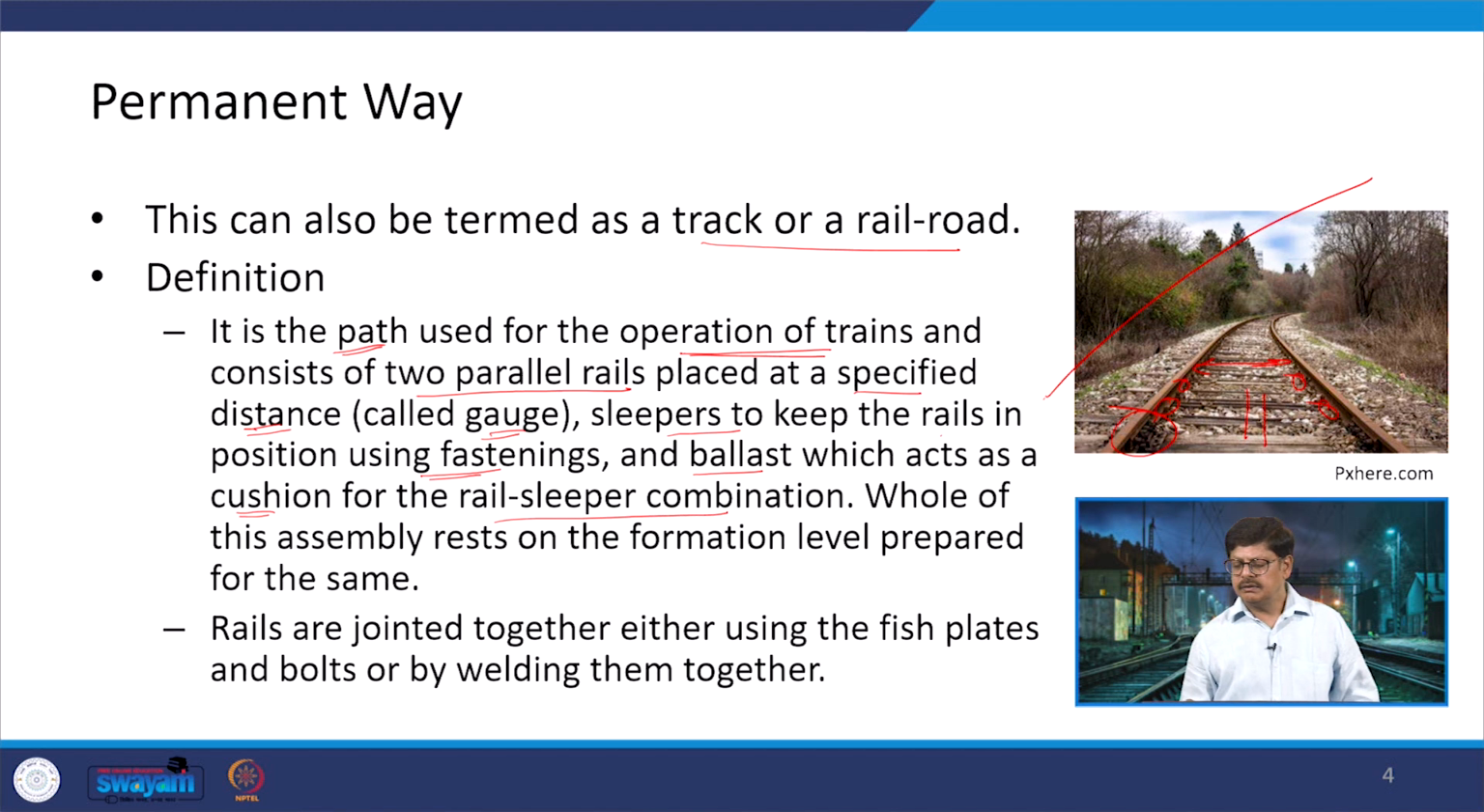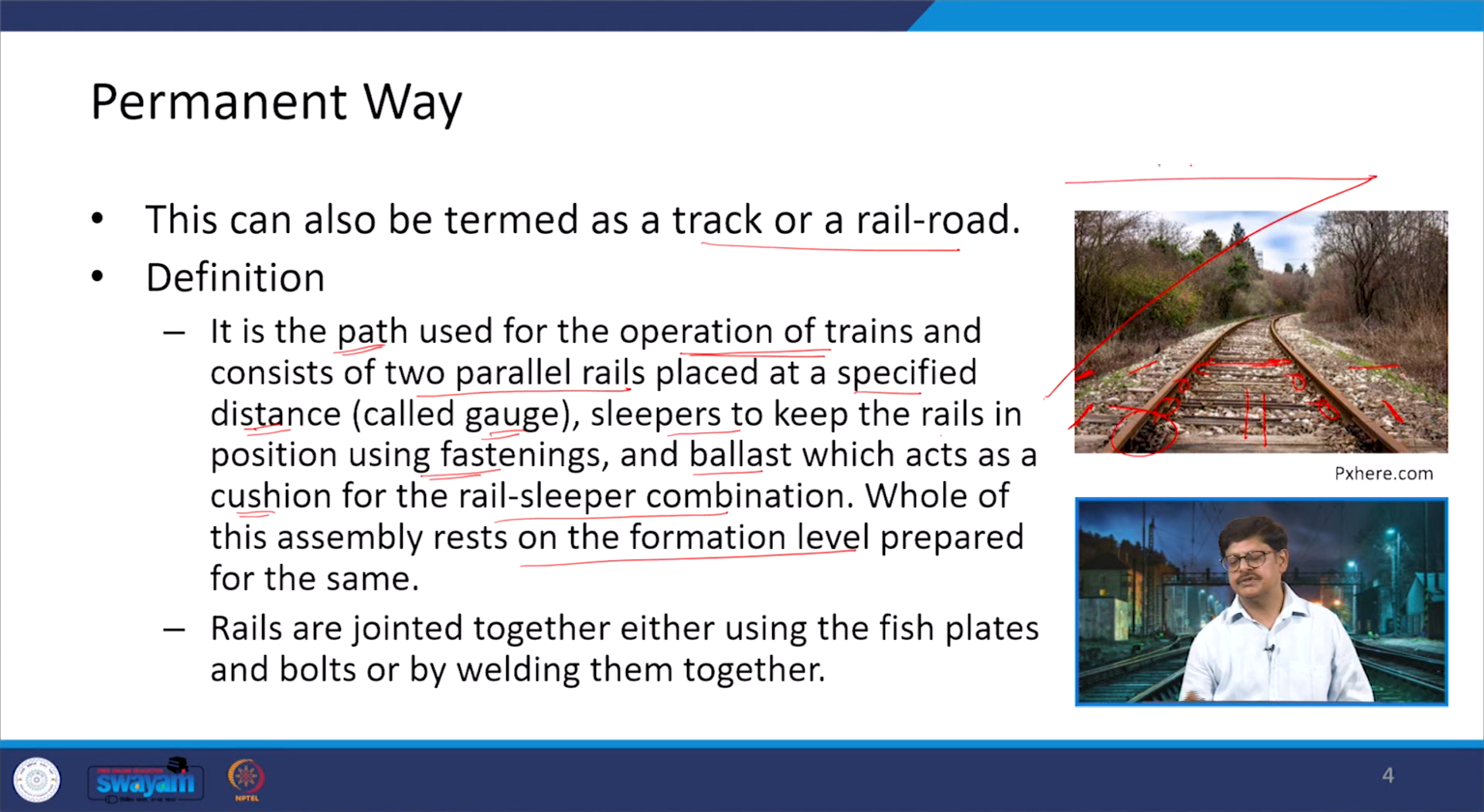And then the sleepers are extending up to this particular distance and resting in the ballast, and this ballast cover extends a further distance on the left and right of the track. The whole of this assembly rests on the formation level prepared for the same. That means the formation level will be somewhere here.